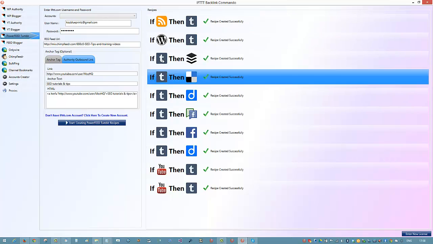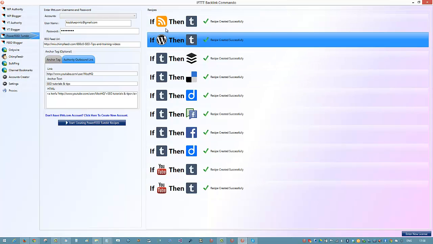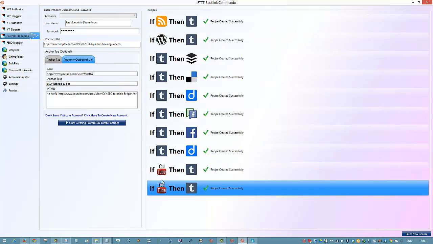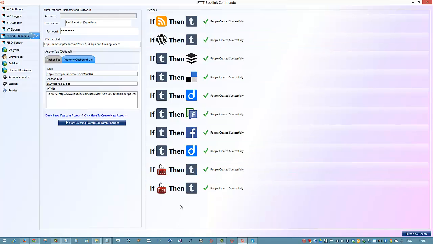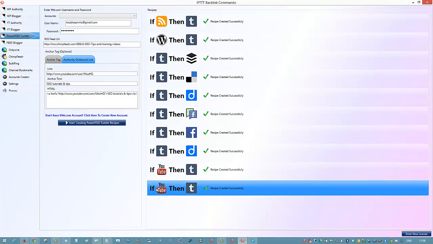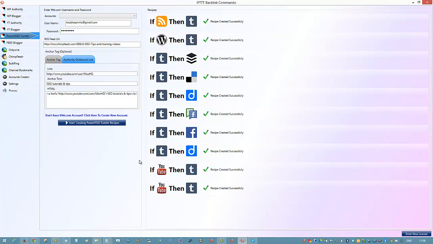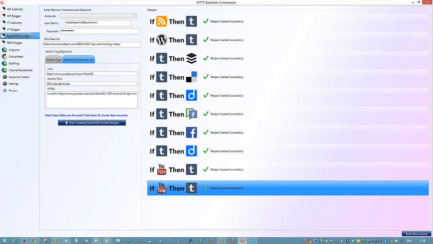That means any content that I'm publishing, either via this RSS feed, via my WordPress site, you can even use WordPress.com in there if you want to, but it's a little bit more complicated because it's another thing to take care of. Or from my YouTube channel, then away it goes. And I can use this as well, because if I favorite something in my YouTube channel that is not from me, but maybe from somebody else, it's mixing up the content a little bit more again. Okay, so I hope that's not confusing for you.